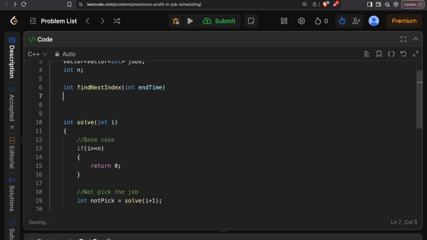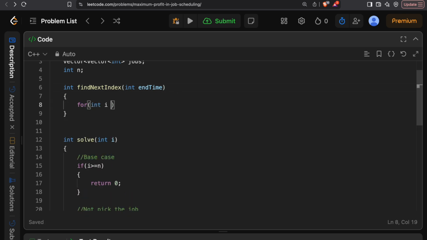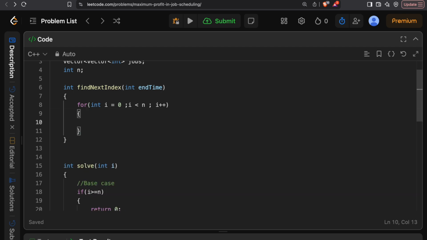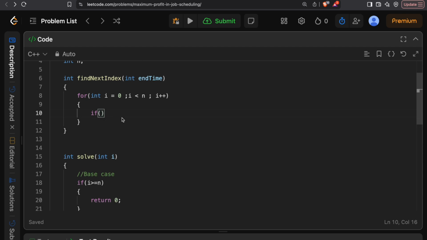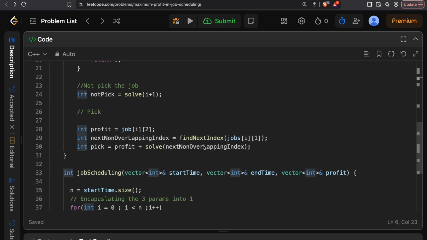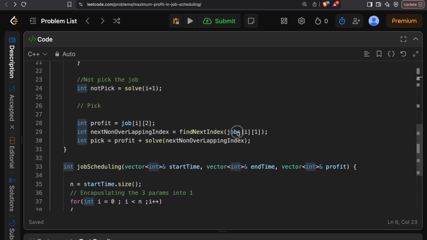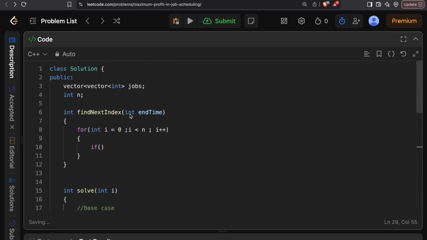And also what I can do is, for int i equal to 0, i less than n, i plus plus, and over here we have to write a condition. We also need to have the current time, right? So I will pass the index over here. The current index is also required, so I'll write the current index as the first parameter. That is i over here, and this is the current index.